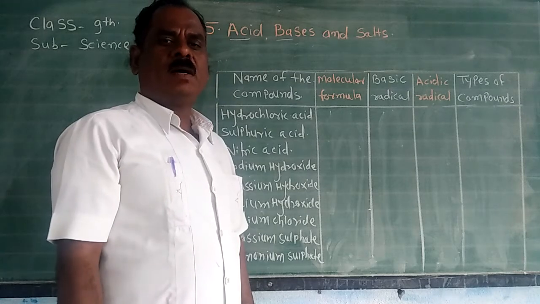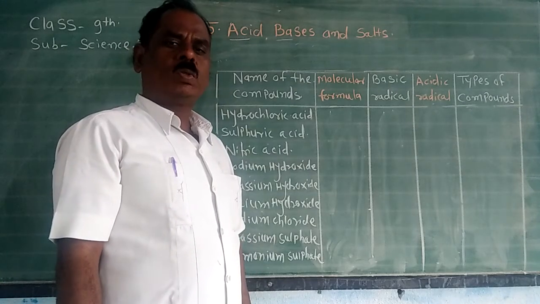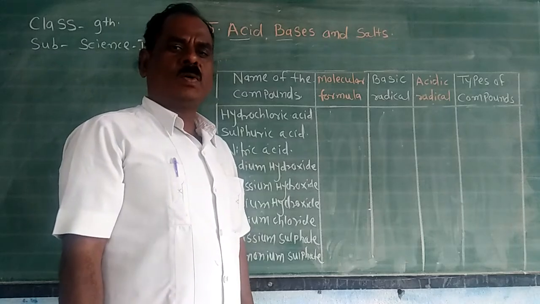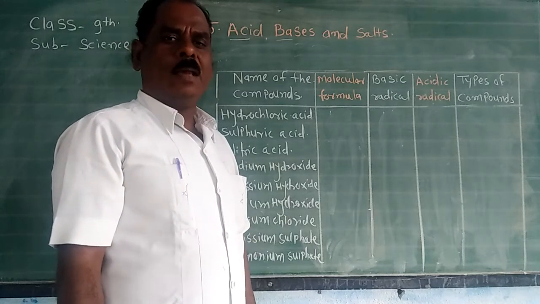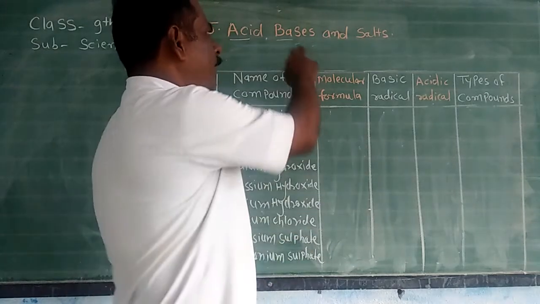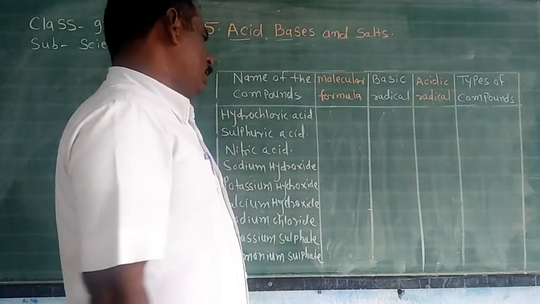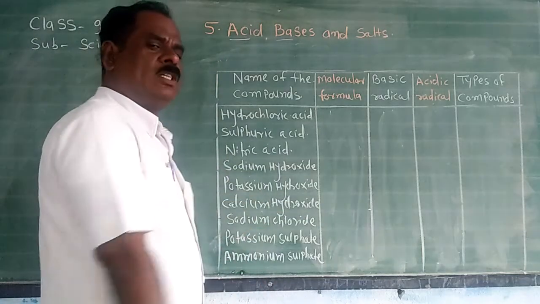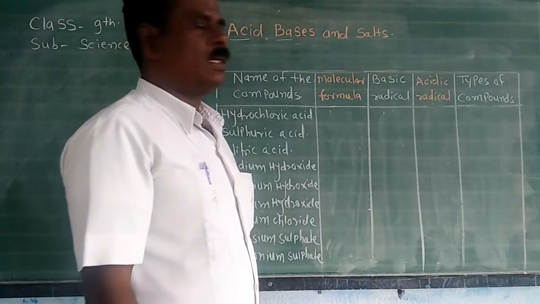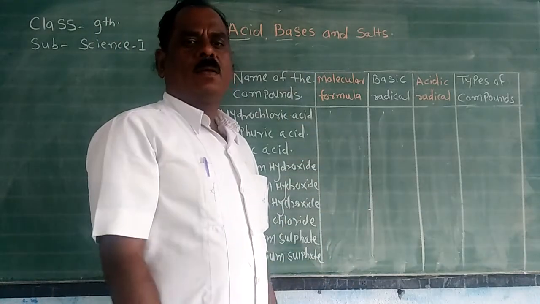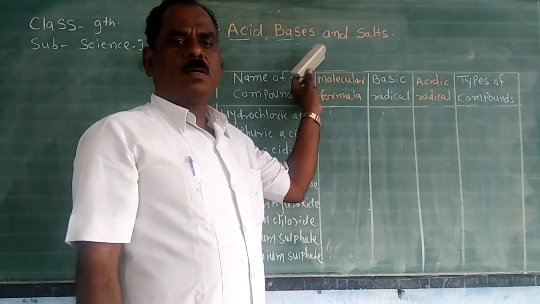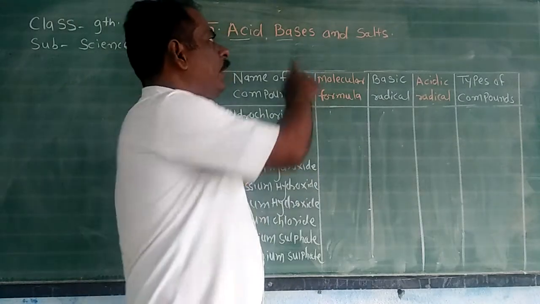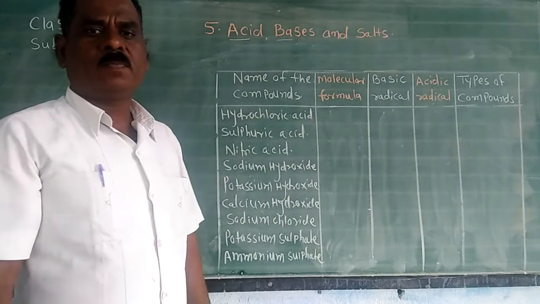The best examples are sodium bicarbonate, that is eating soda, washing soda, sodium carbonate, alum, and chemical compounds are sodium hydroxide, potassium hydroxide, calcium hydroxide, ammonium hydroxide. In this chapter, we study in detail about acid, base and salts.